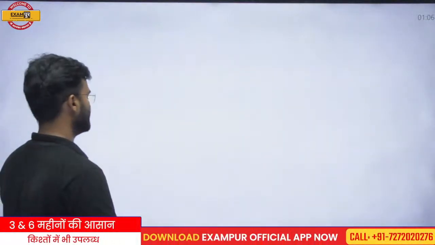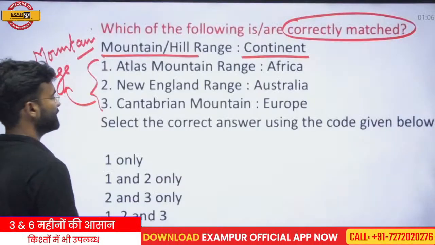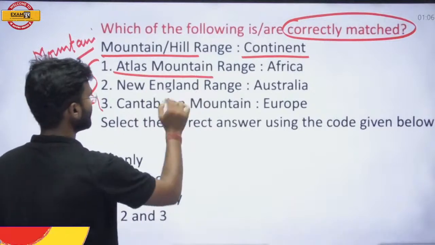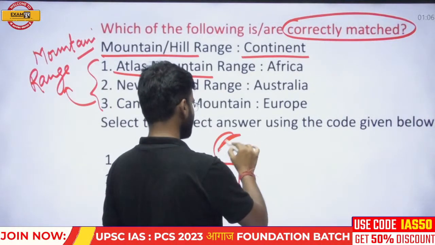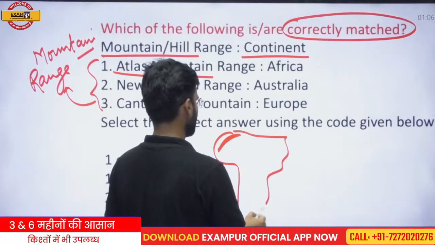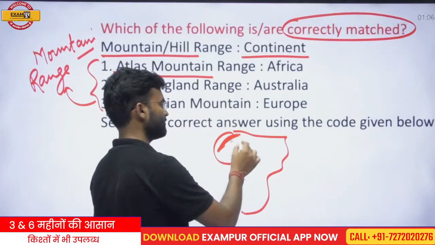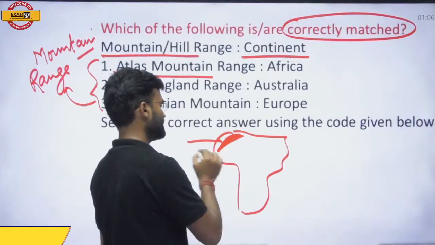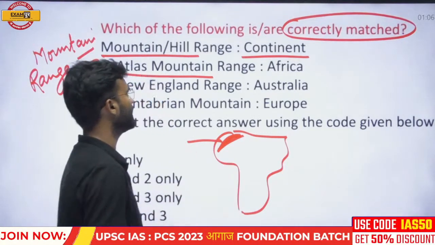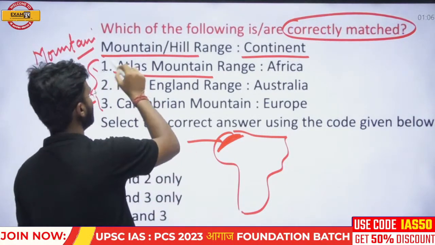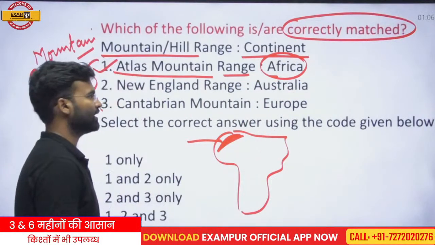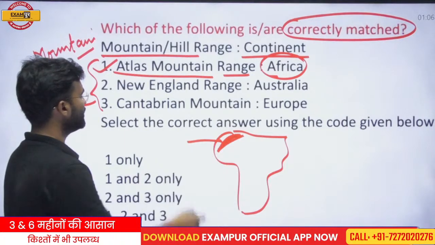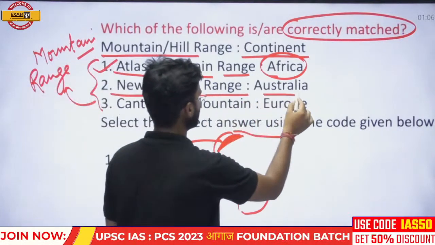So, read here. The first statement, Atlas Mountain. Atlas Mountain is a folded mountain that is located in the northwestern part of Africa. So this is the location of the Atlas Mountain. So the first pair is correctly matched. Yes, this range is in Africa, Morocco and the other countries. The second, New England range, Australia.